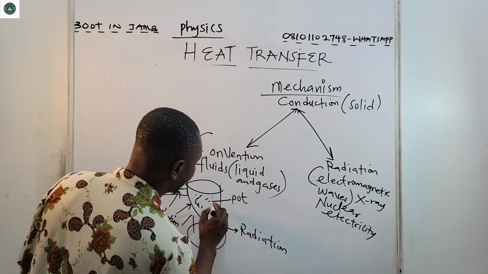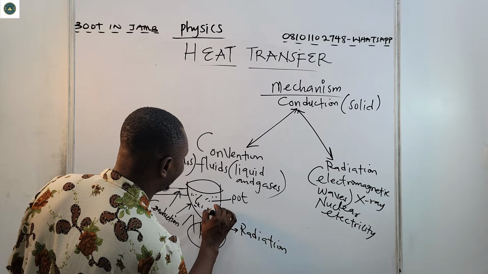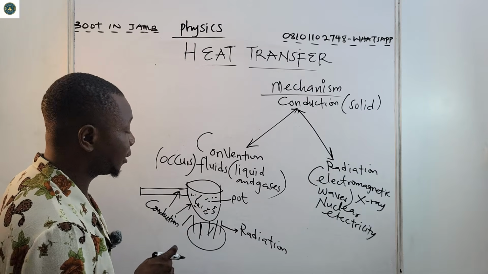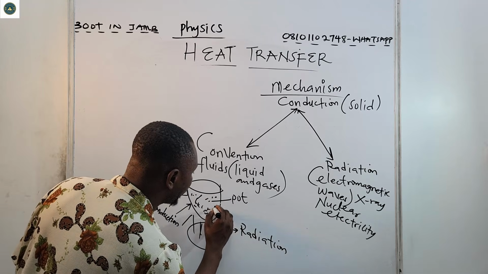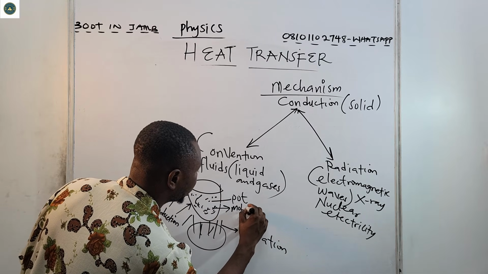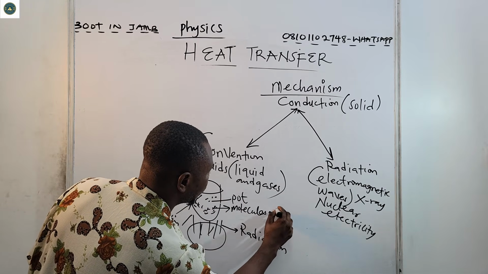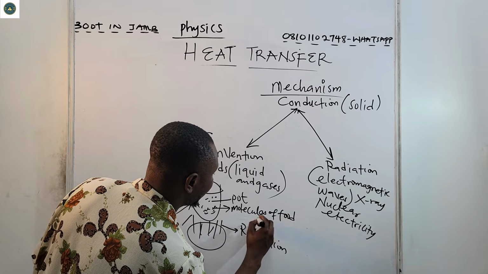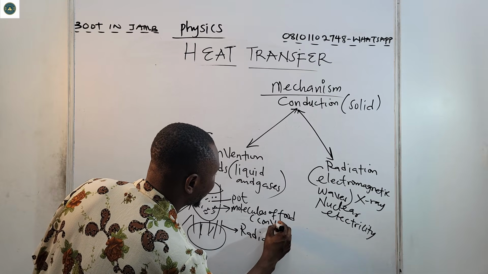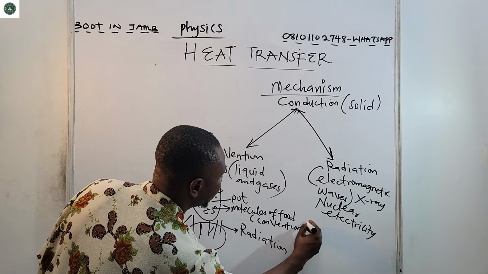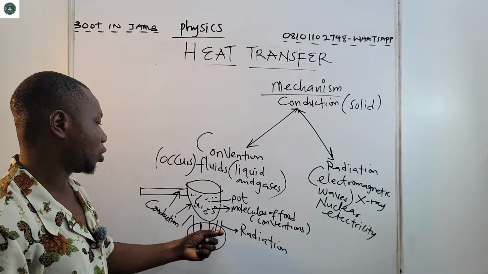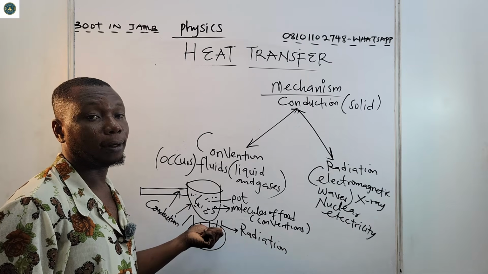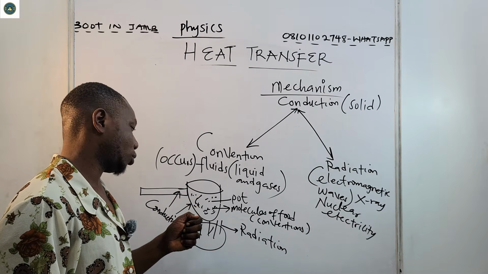Then at the internal surface, the molecules of this food undergo convection. So convection occurs in the fluid inside the pot.